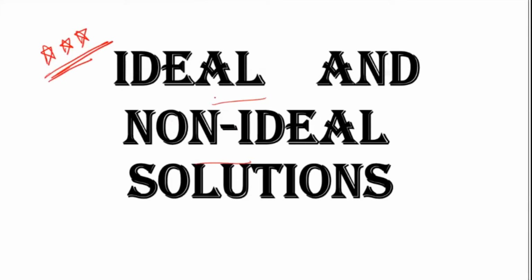This division into ideal solution and non-ideal solution, I told you, is based on the following parameters. We decide whether the solution is ideal or non-ideal. One is based on Raoult's law.